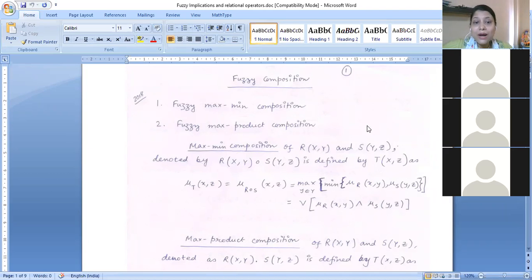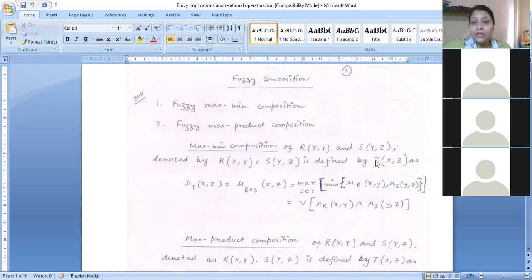If we have two relational matrices, suppose one relational matrix is denoted by R, another is A. Then the new relational matrix after performing this max-min composition may be defined by T. Obviously this matrix involves the linguistic variables of X and Z, because we have two matrices of order X cross Y and Y cross Z. So both Y's are common.